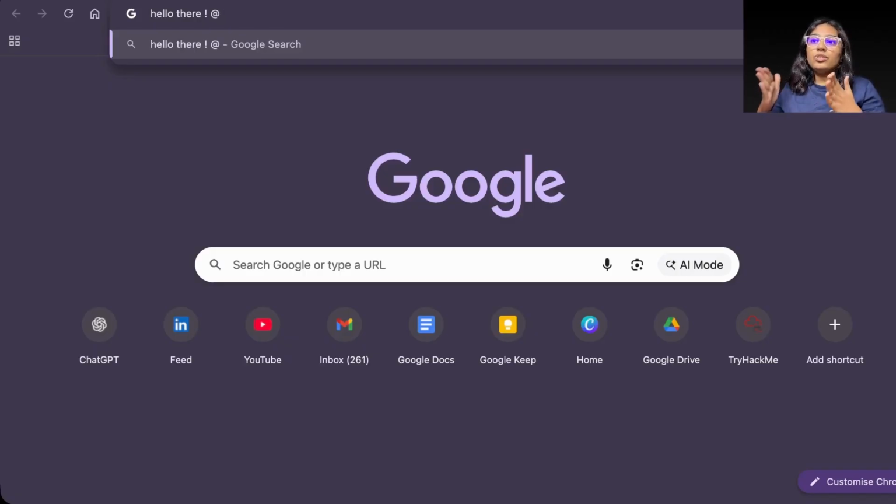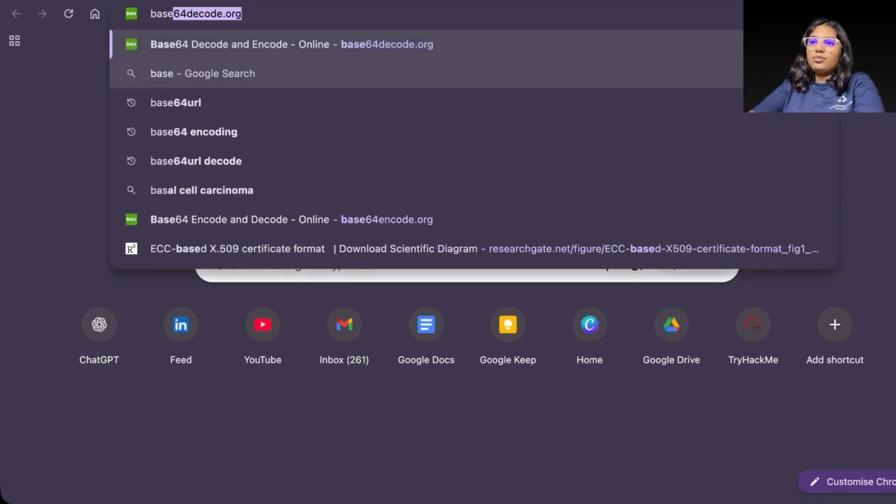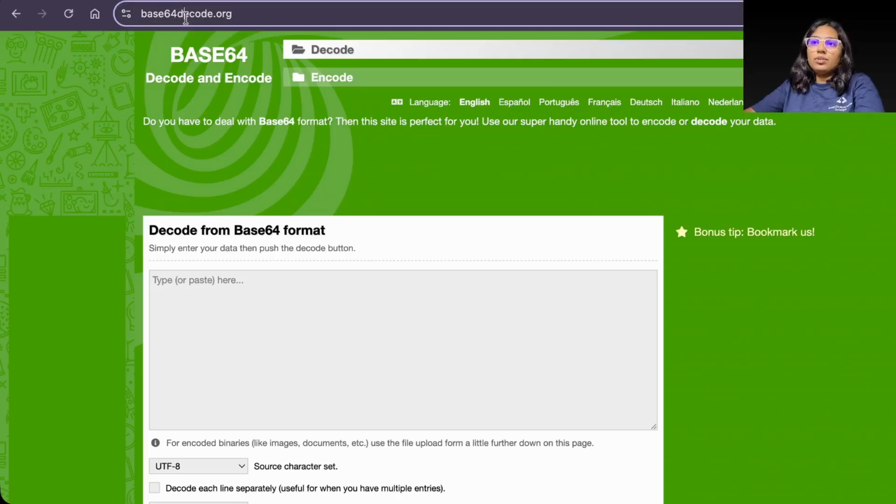Now, if you were to send this particular sentence to a machine over the internet, or in many other use cases, it would break down, because it would take it as a separate entity. So what we do is we take this particular sentence and we try to encode it.